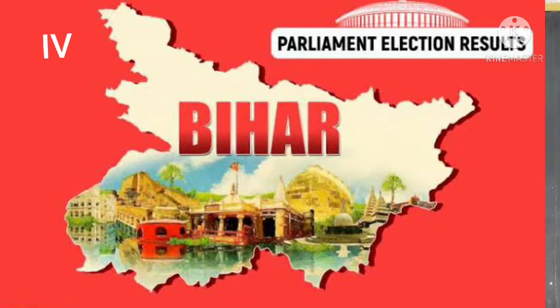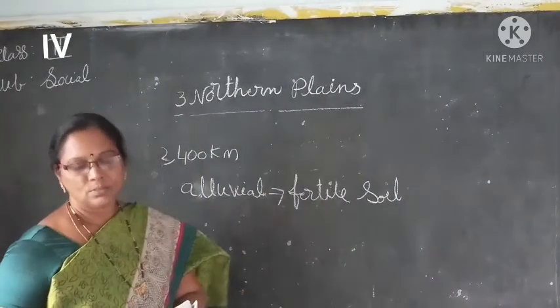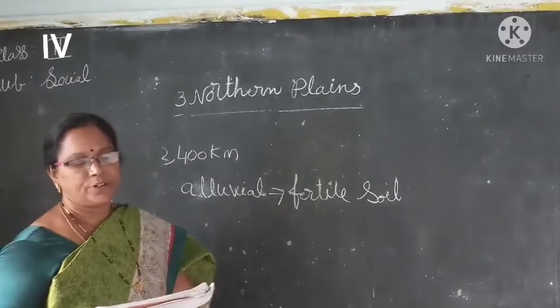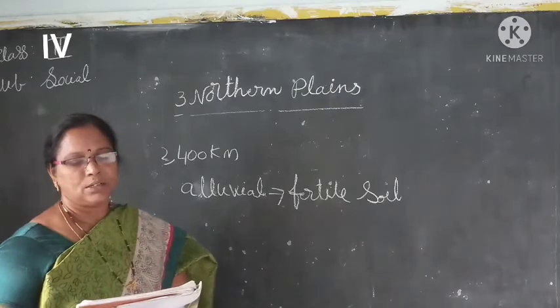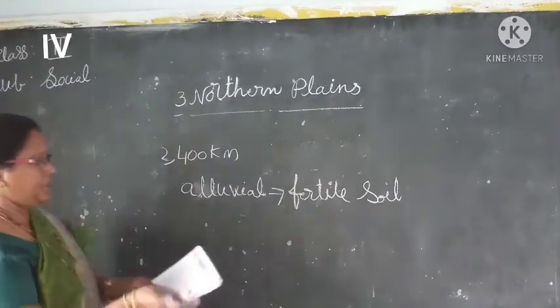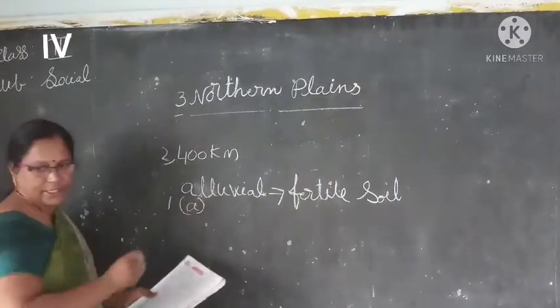Next children, we have to complete the bit part here. Bit part, page number 23. Open, children, all of you, page number 23. The Ganga originates from the Gangotri glacier, Haridwar, Yamunotri. Yes, the first one is Gangotri glacier. Okay children.